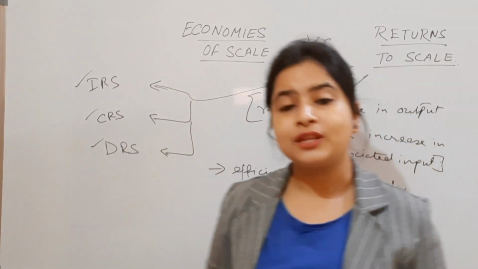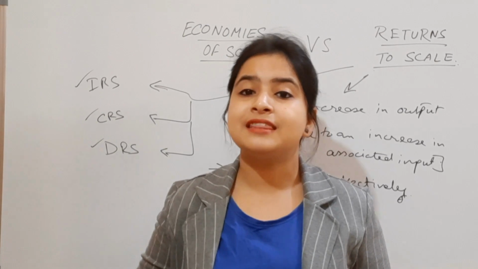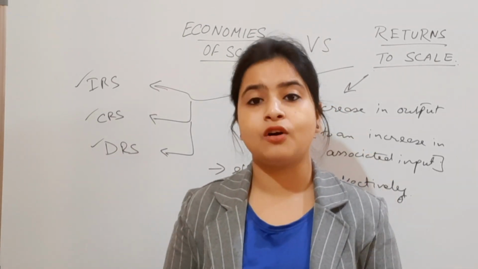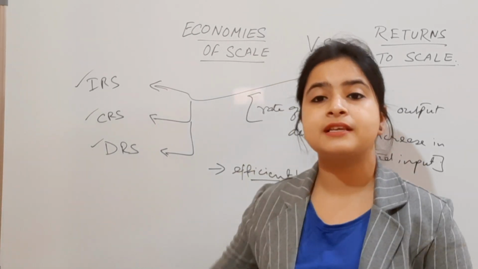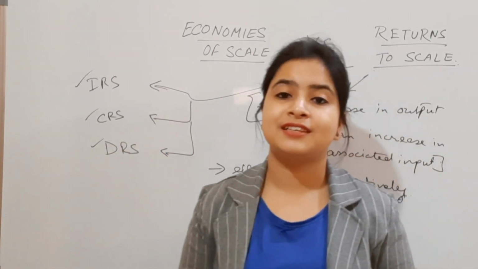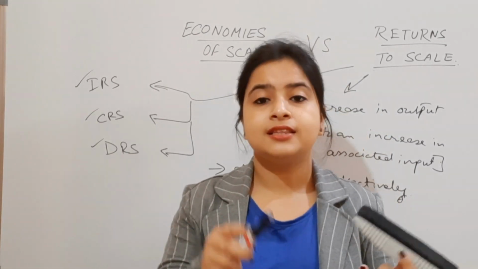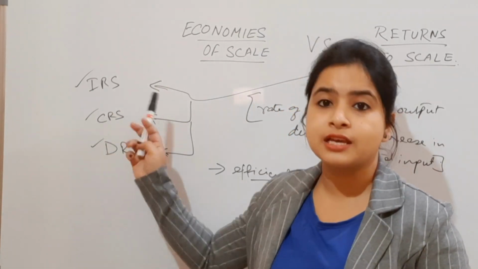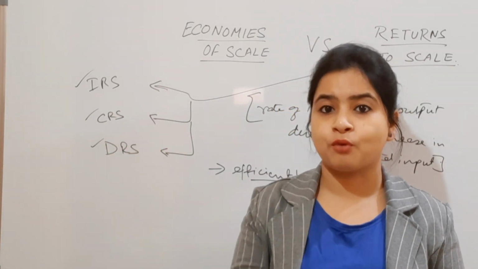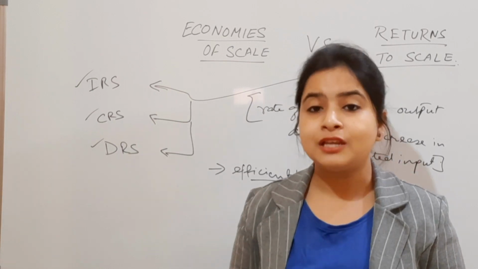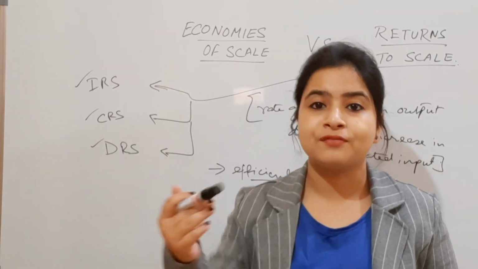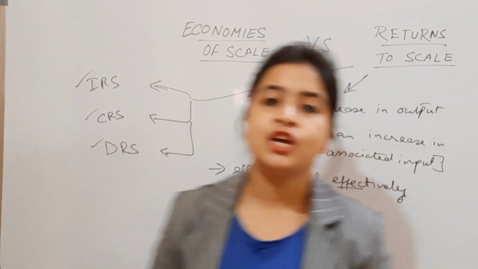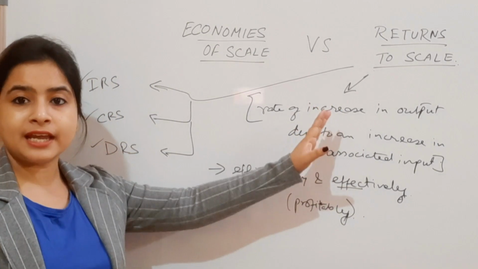And let me also tell you that these three play a very important role in the production and cost portion of microeconomics as well, because on the basis of these three functions you can derive the long run average cost, the short run costs, and many other things as well. So that is why clarity on these three definitions is very important, because this is going to help you in your understanding of the further complex topics of the cost theory of microeconomics. Okay, so this is how the returns to scale is.